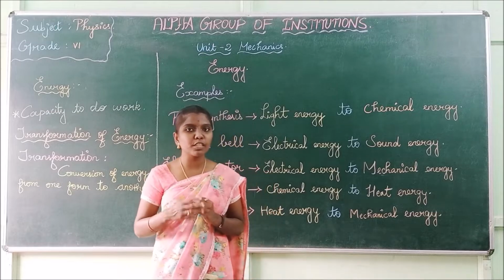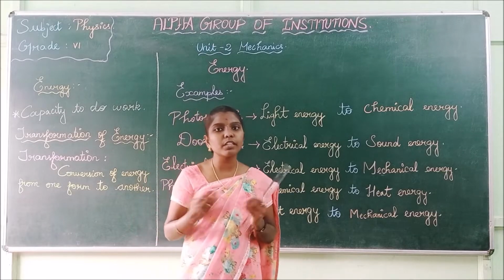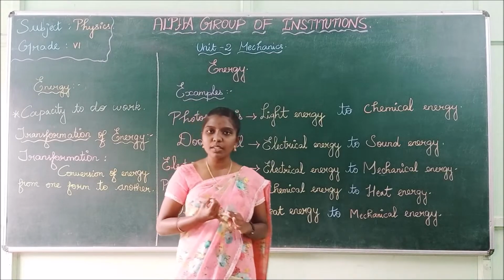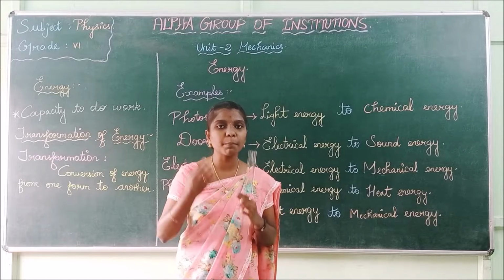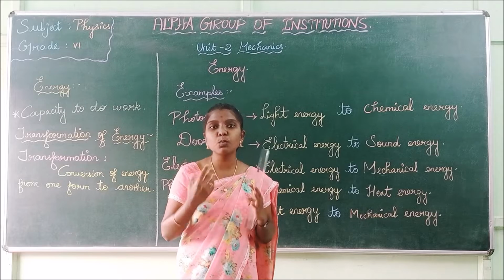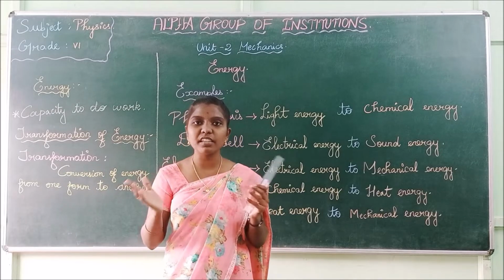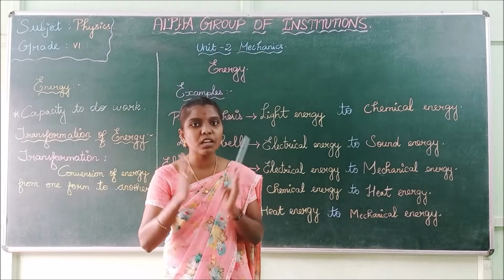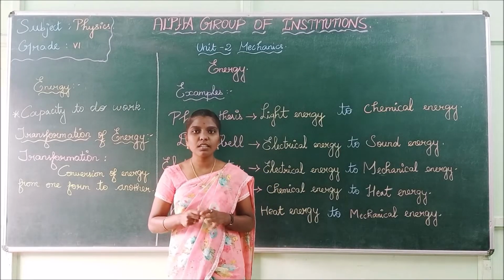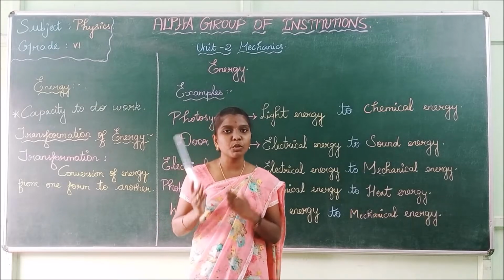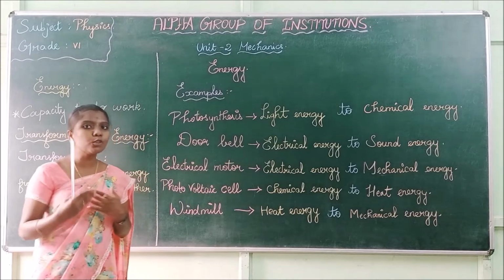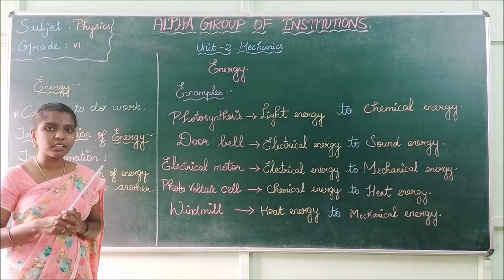You would have seen various forms of energy, right? What are the various forms of energy that you have seen? Very good. Kinetic energy, potential energy, heat energy, light energy, mechanical energy, electrical energy. What is mechanical energy? Mechanical energy is the sum of kinetic energy and potential energy. What is kinetic energy? Energy possessed due to motion of objects is called kinetic energy.